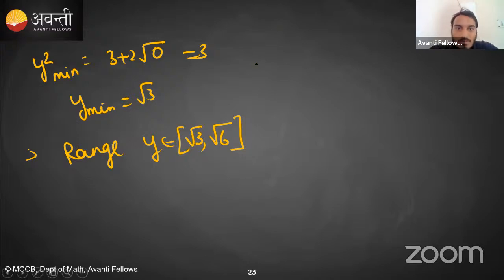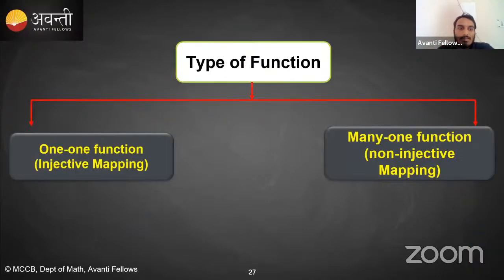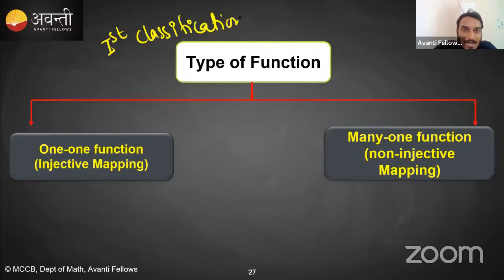So now students, now let's talk about the type of function. Okay, what are the types of function? Okay, mainly we classify function on the basis of two categories. Okay, first category is the type of function on the basis of injective or non-injective mapping. Means type of function में first classification, you can say this is the first classification of function. So one-one function or many-one function.